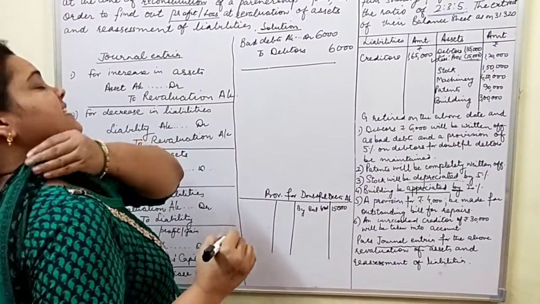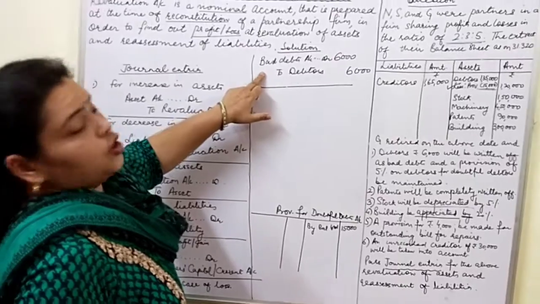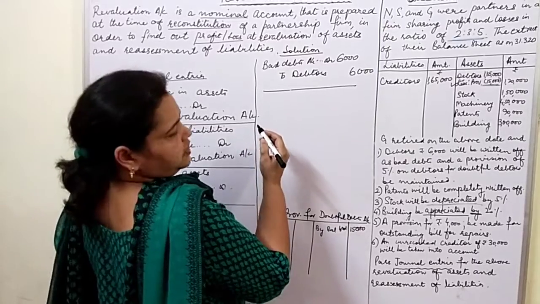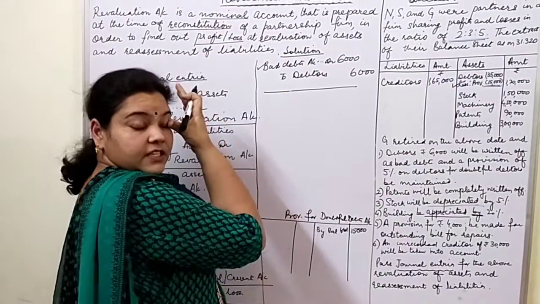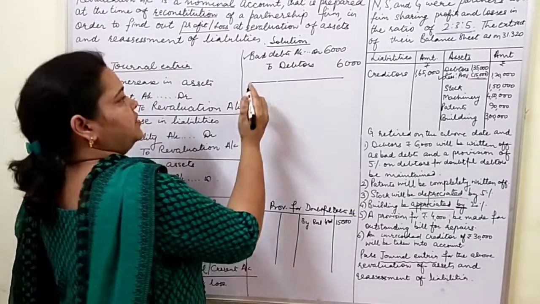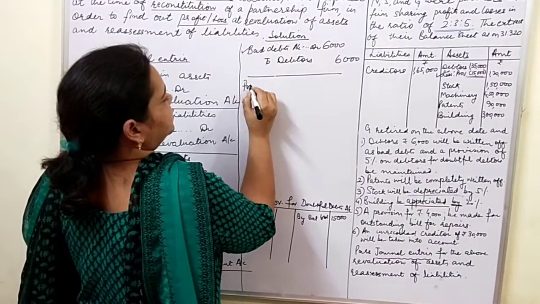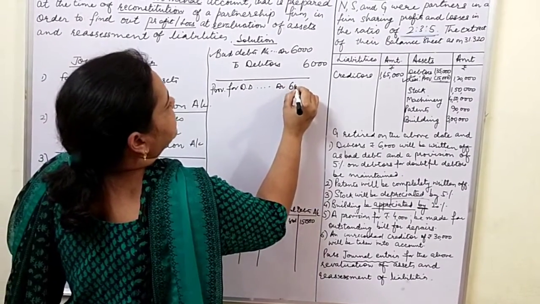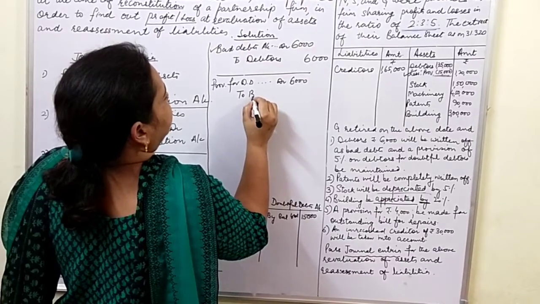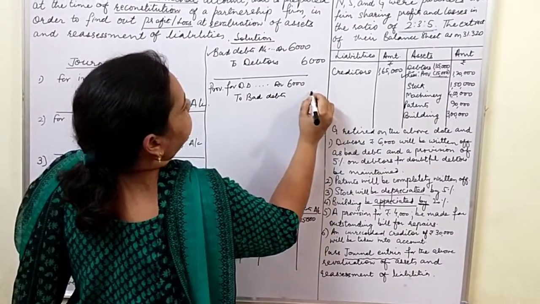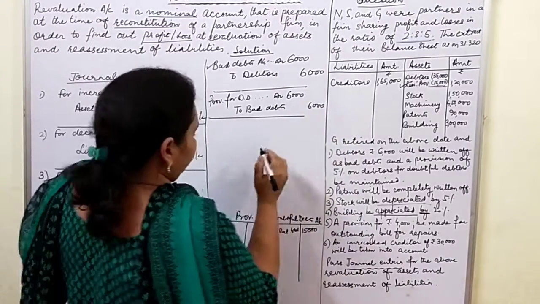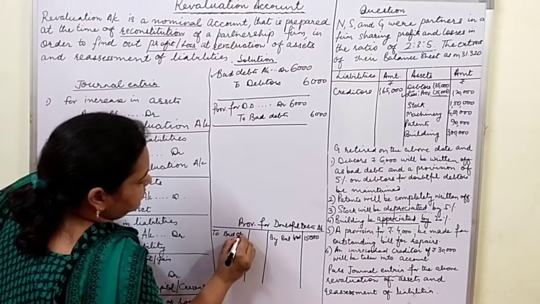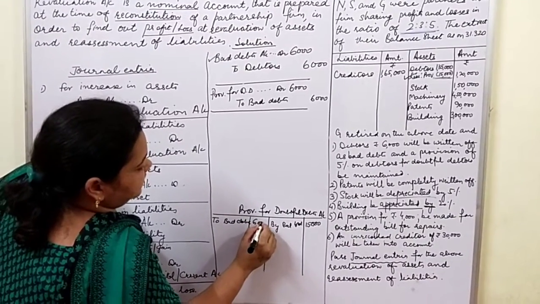Now these bad debts are transferred to provision for bad debts account. Since we are already having provision for bad debts account, we will transfer this loss of bad debts to provision for bad debts account. So entry will become provision for doubtful debts account debited with 6,000 to bad debts. So we will write here provision for bad debts account is being debited, 6,000.